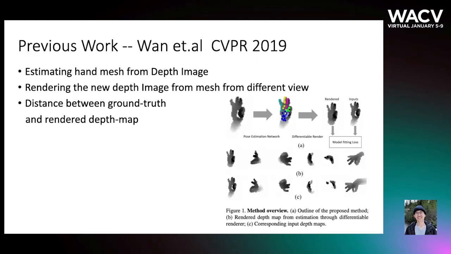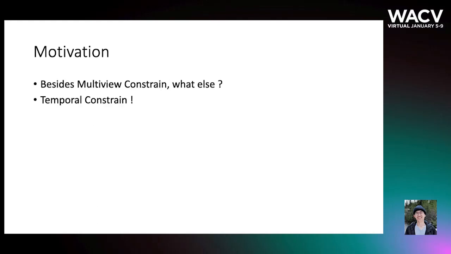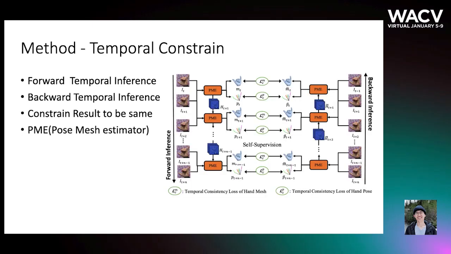they can train the estimator even without the 3D ground truth. So besides the multi-view constraint, what else can we do to apply self-supervised learning? We are doing the temporal constraint. In our method, we propose a new temporal constraint to train the hand pose estimation. And our pose and mesh estimator predicts the pose and mesh based on temporal information.